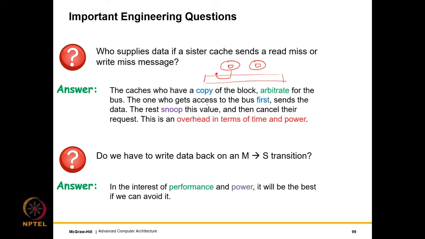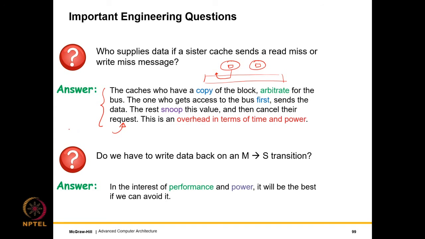Source of overhead number one. The one who gets access to the bus first sends the data. So whichever cache gets access to the bus first will send the data. The rest will snoop this and see that yes, the data has been sent. So some sort of an additional state machine has to be maintained, and then they will cancel their request. This is a substantial overhead in terms of time and power. Clearly these additional state machines have time, power, area, and performance overheads. So that is why we would like to reduce this overhead as much as possible.